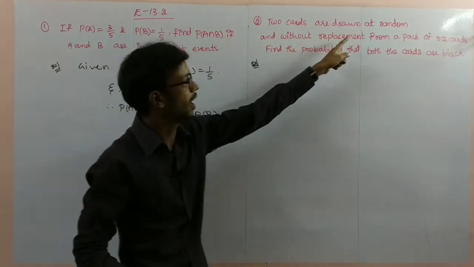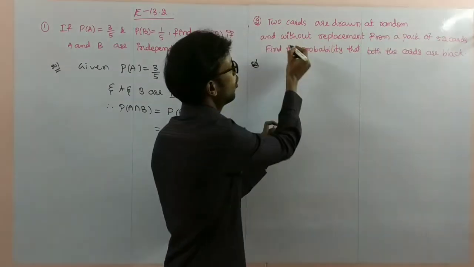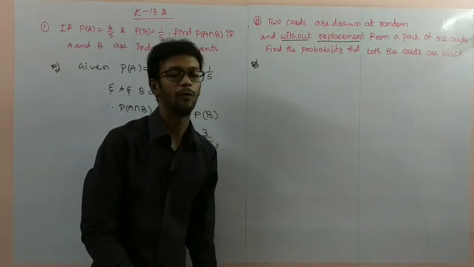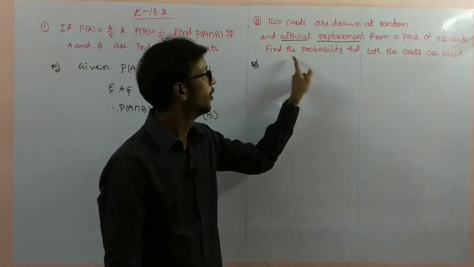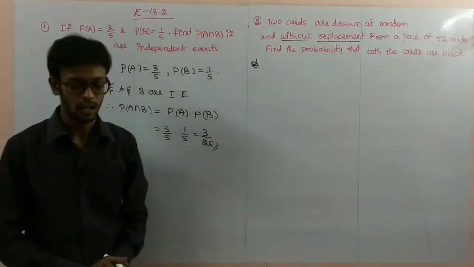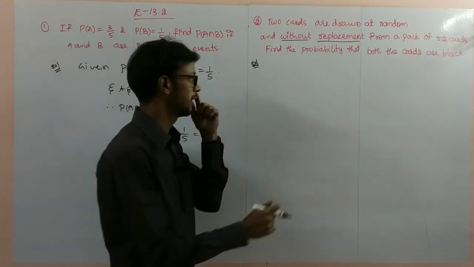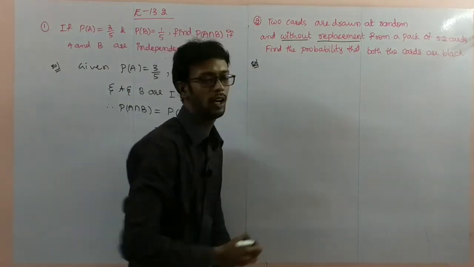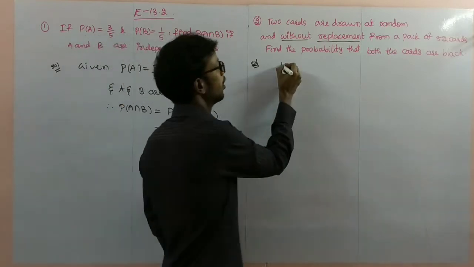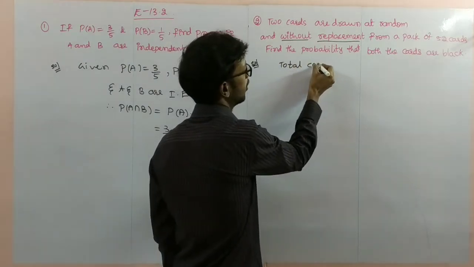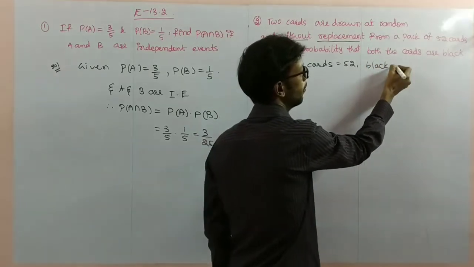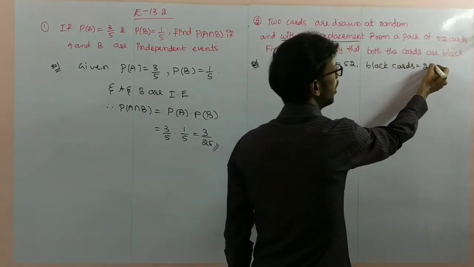Next, problem number 2, you can see here. 2 cards are drawn at random and without replacement. Here this one is important. Without replacement from a pack of 52 playing cards. Find the probability that both cards are black. So both cards are black, you have to find here. So first I'll write the solution here. Total number of cards is equal to 52. Black cards is equal to 26.